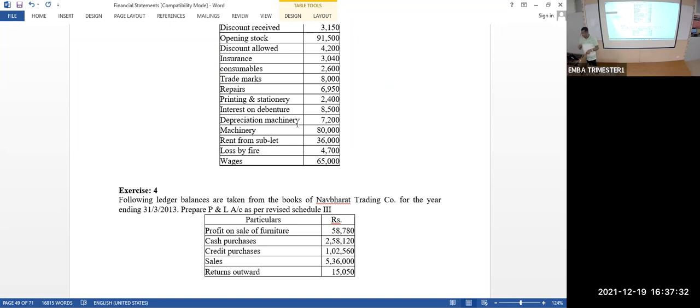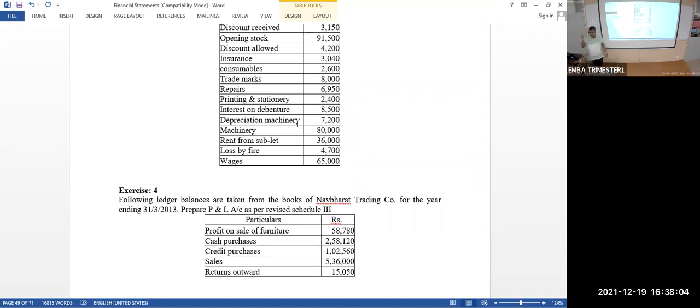This time you may have an offline exam, if the situation is improving. So you have to remember the format. Digital or other modes may not help you. The only mode is your hard disk, there is no soft disk. So please memorize the format. Just logically understand the format and memorize it, for the balance sheet as well as the profit and loss account.